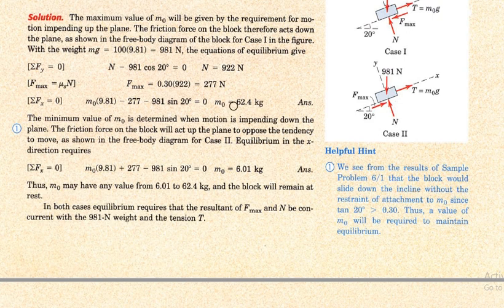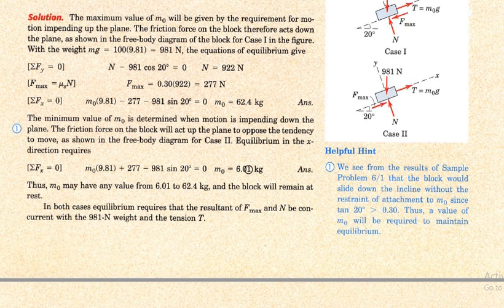So we can say there is a range of the weight from 6.0 kg to 62.4 kg. 6.0 kg is the minimum value required to restrain the block from sliding downward or moving upward, and 62.4 is the maximum weight that will stop this block from moving downward.